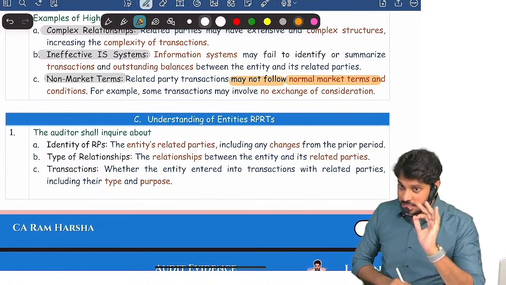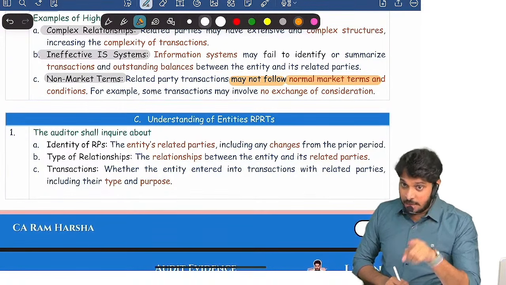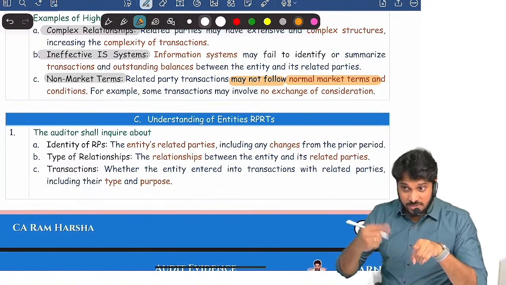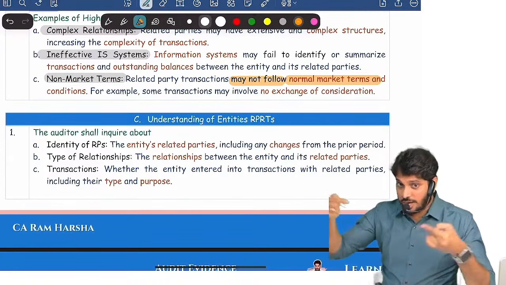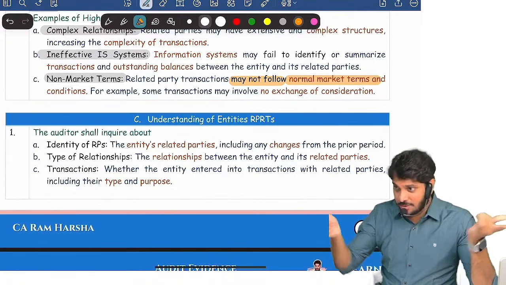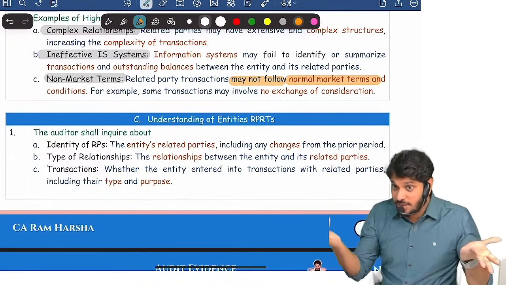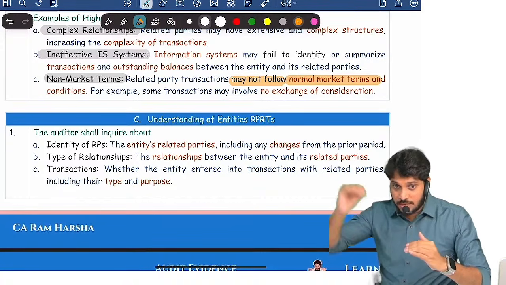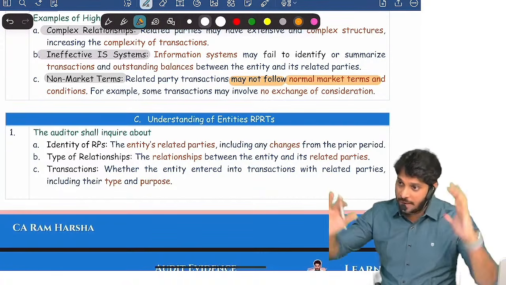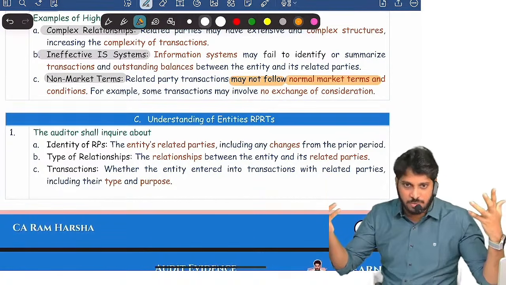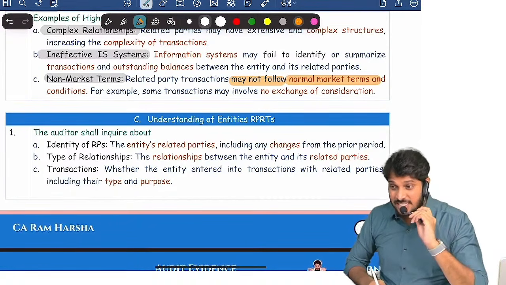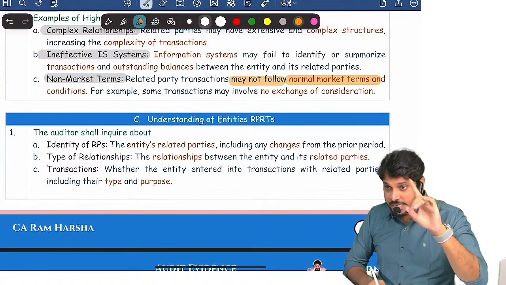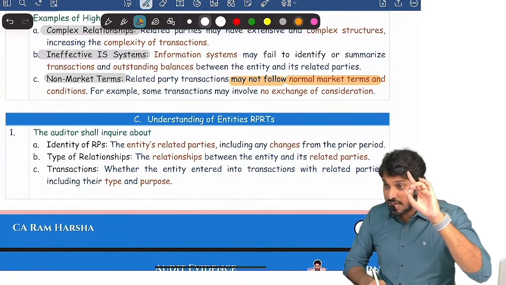This is a possibility that this is a dummy sale, and we give a 120-day credit period so that the auditor will not question the collection, because subsequently when the amount is collected, nobody will look at it. So we sold dummy goods to a related party at a higher price and manipulated the financial performance of the company, showing very good performance. So sometimes related party transactions may not happen at normal market terms and conditions. That is one of the areas where high risk is there.